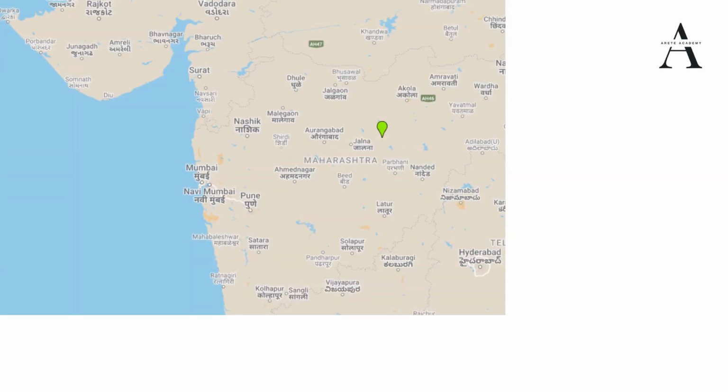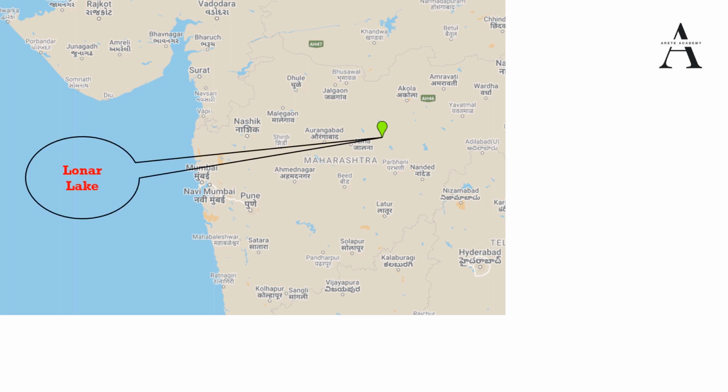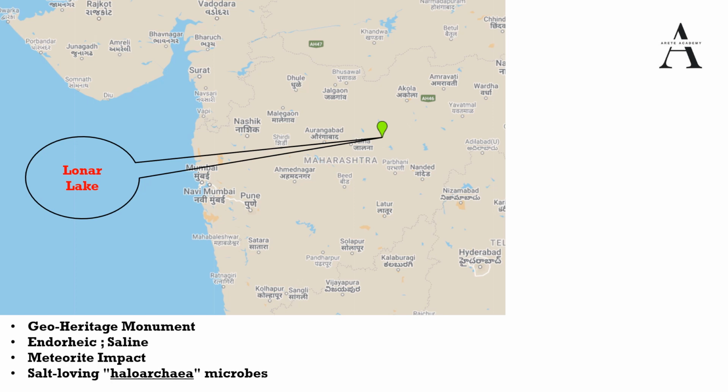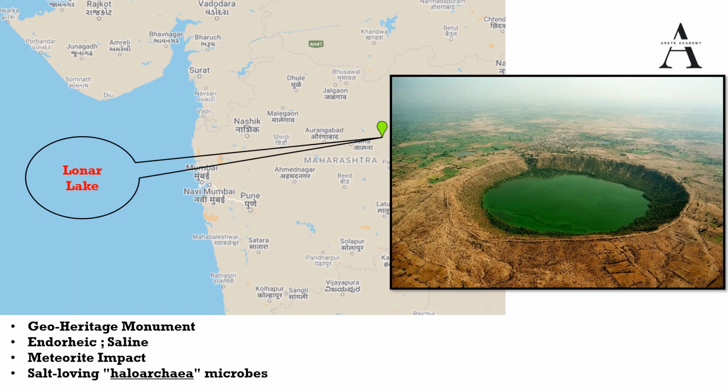Now we will discuss the lake from Maharashtra. It is a very important lake. It is Lonar Lake. It is near Jalna, and it is located in Maharashtra. It is also a national geoheritage monument. It is a saline soda lake, and it is also endorheic in nature because the water will be lost only through seepage or through evaporation. There is no outflow or connection with a river or ocean. And it is a closed basin, almost circular in shape. So you can have a look, it is circular in shape.